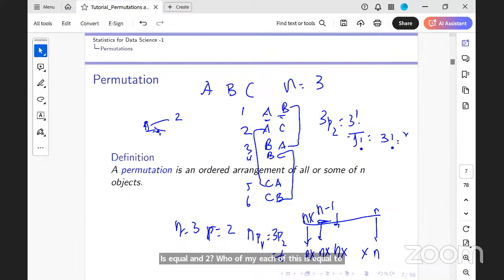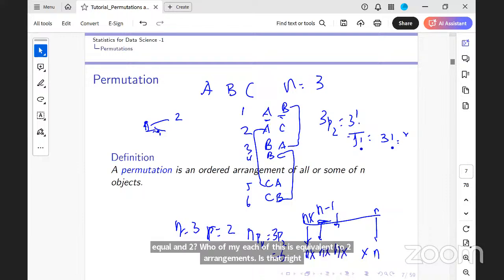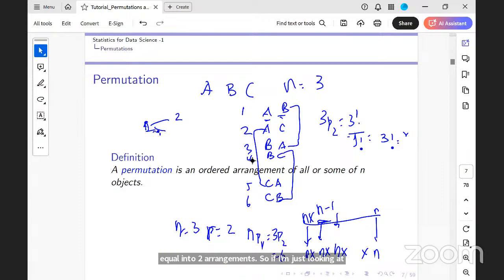Is that right? So if I look at combinations, AB and BA give rise to just AB, AC and CA is AC, BC and CB is BC. All these are the same. Is that right? Yes, ma'am.